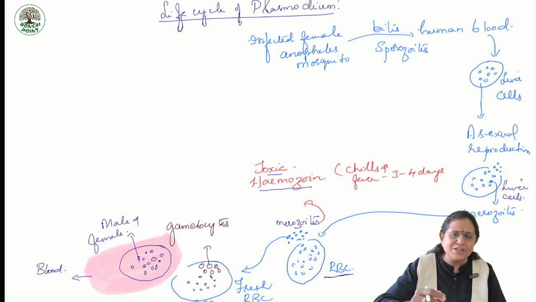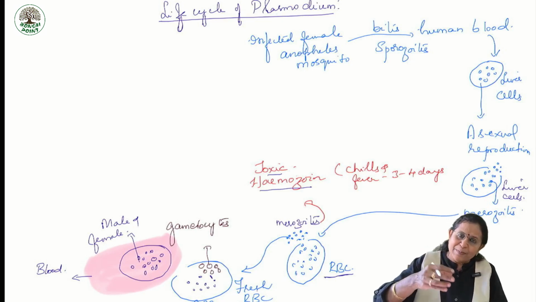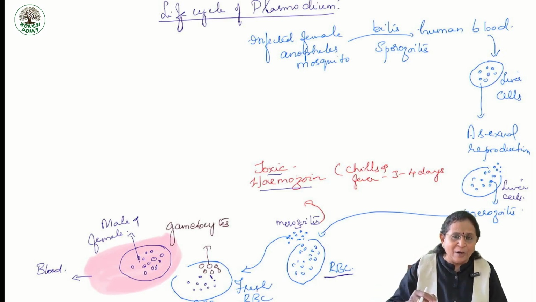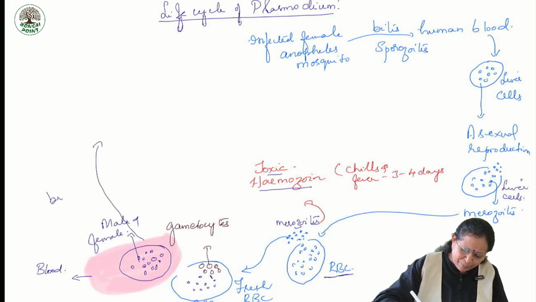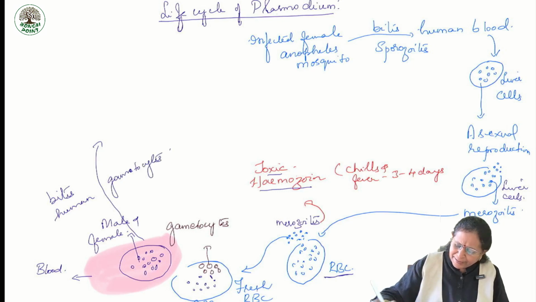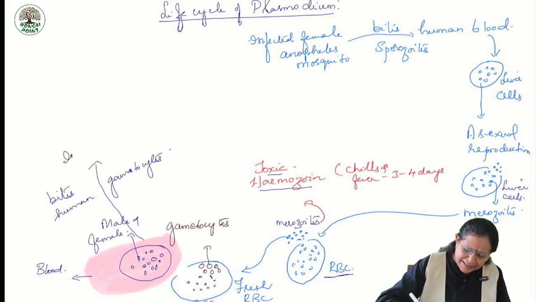At this stage, when a female Anopheles mosquito bites a human, that means it sucks the blood. Along with the blood, the gametocytes enter. So, when it bites a human, along with the blood, the gametocytes enter the intestine of the mosquito.